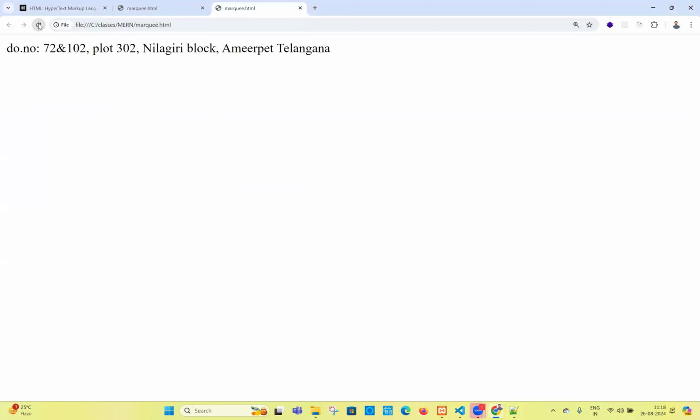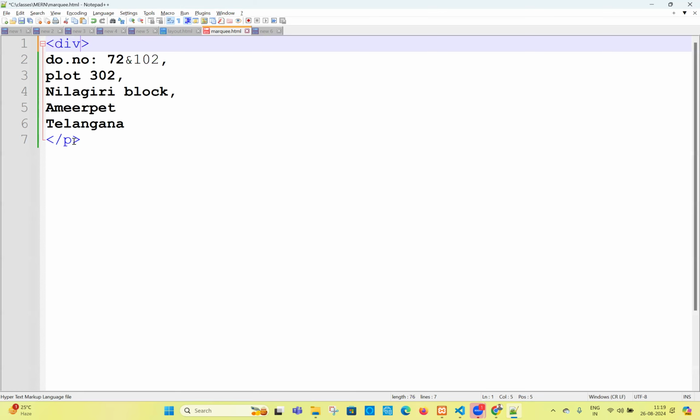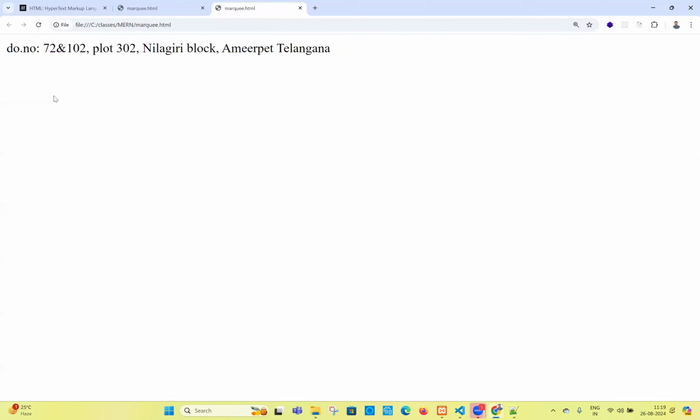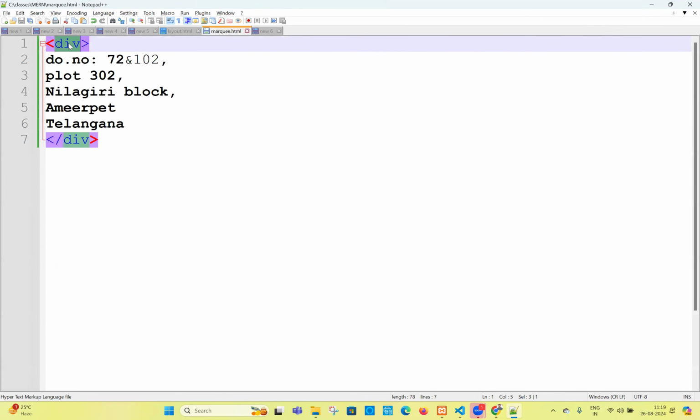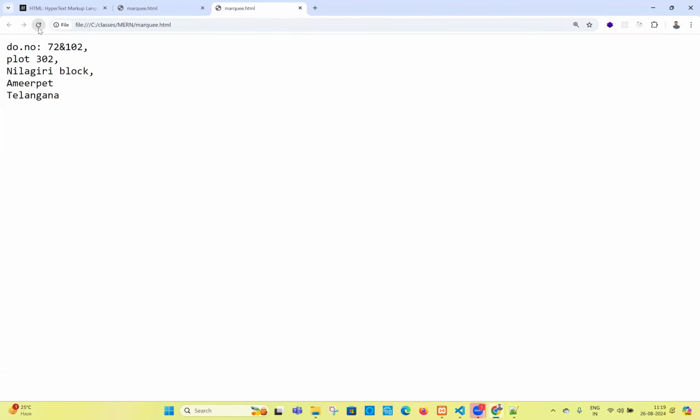You see, the paragraph tag will bring all the output in a line. You take any other tag, like the div tag, and everything will bring the output into one line only. But I want to get the output as I wrote it, the same way. Then you have to use the tag called pre. Now this is going to be something called the pre tag.